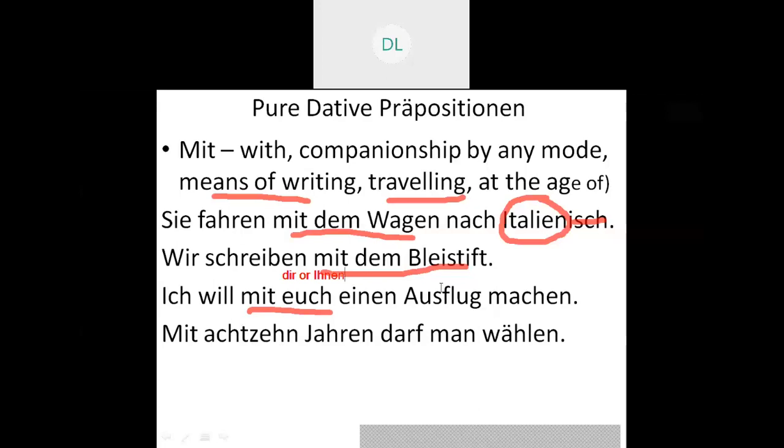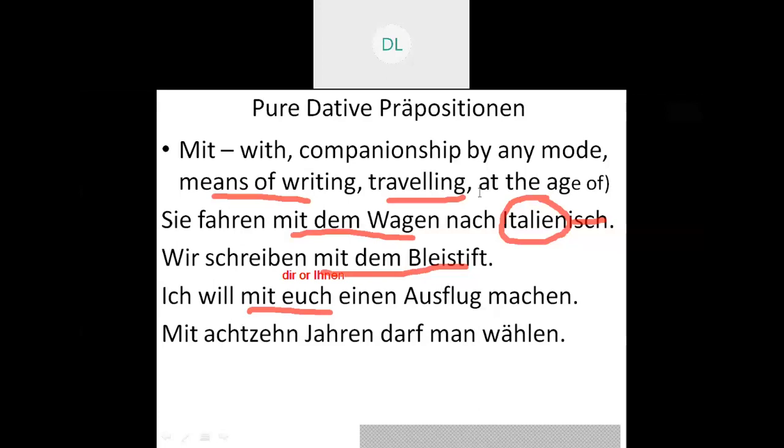If I wanted to say at the age of 25, I wanted to earn, in that case it is mit 25 Jahren will ich viel Geld verdienen, that is I want to earn lots of money. In that case also my mit preposition will be used. I repeat, the meaning of mit is means of writing, means of traveling, and means of companionship. The fourth meaning which we have learned is at the age of, for which you may use mit. Next one.